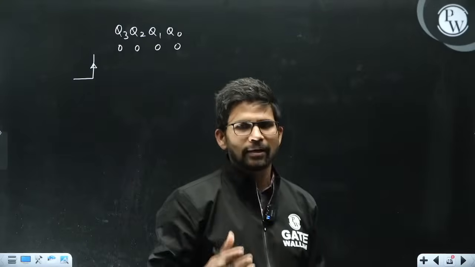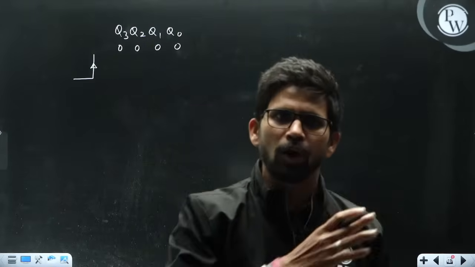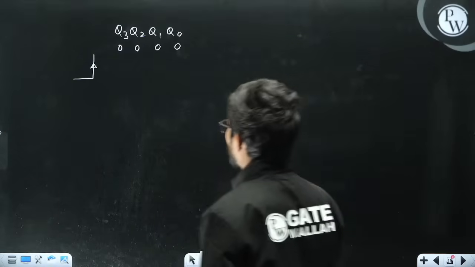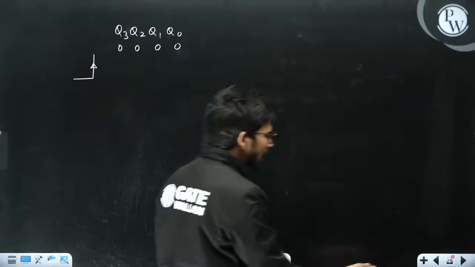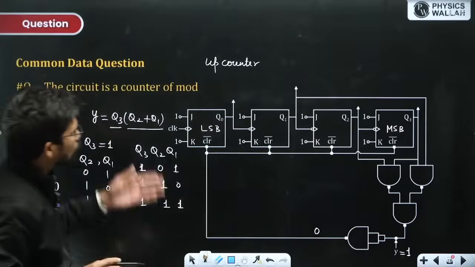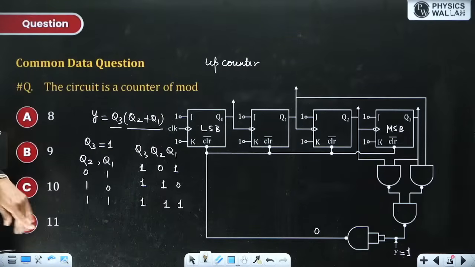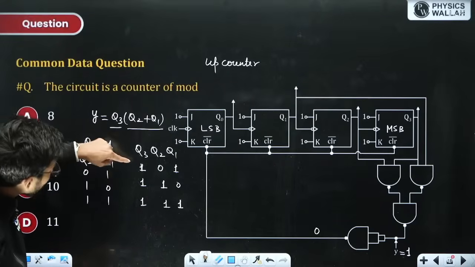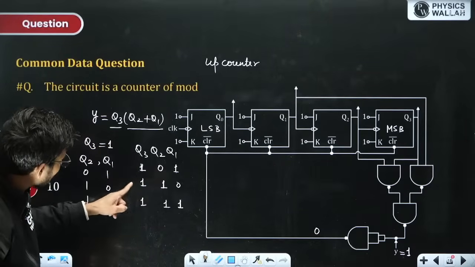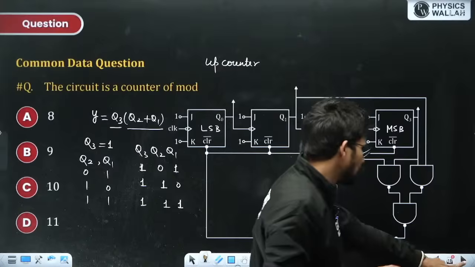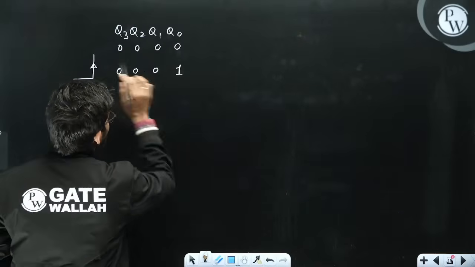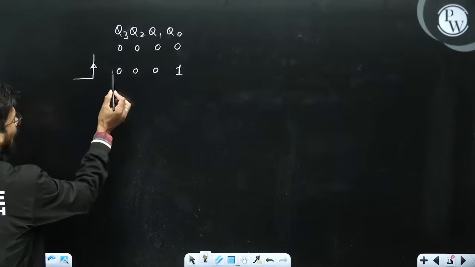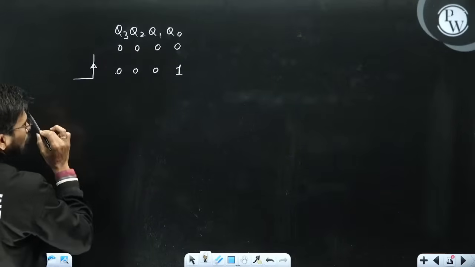Okay. So in case of an asynchronous counter, if it is an up counter, it will always be incremented by 1 at every trigger. And if it is a down counter, it will be decremented. So until the clear pin is activated, your counter will be going up by 1 at every trigger till you get Q3, Q2, Q1 to be 101 or 110 or 111. Okay. So now this is 001. Has this activated the clear pin? No. Either 101, 110 or 111 should be there.